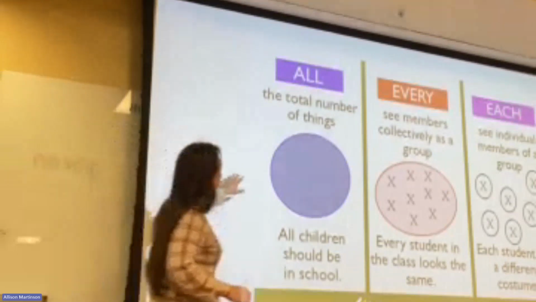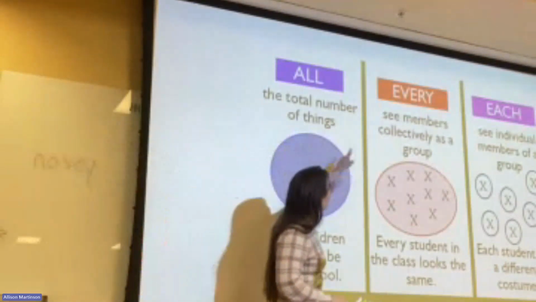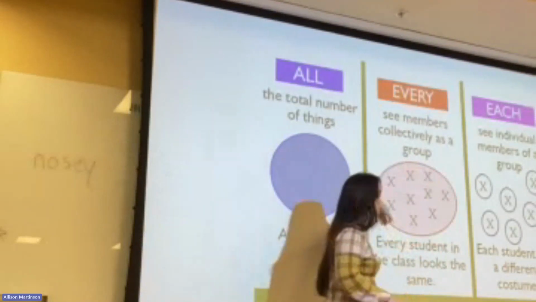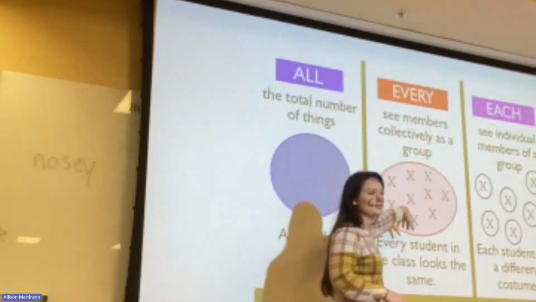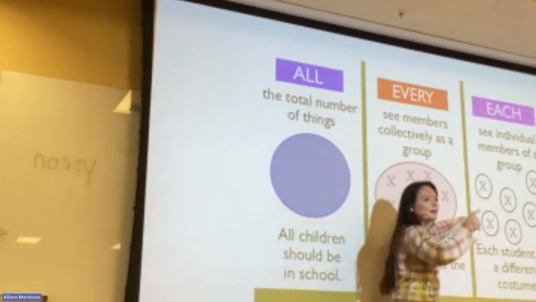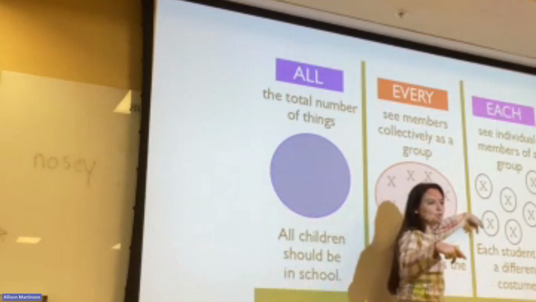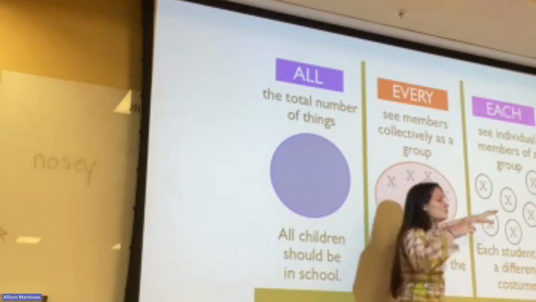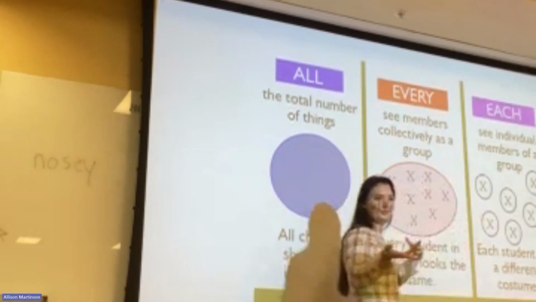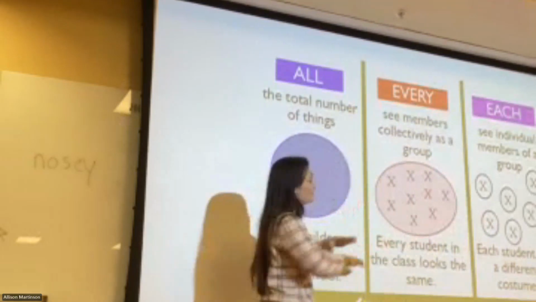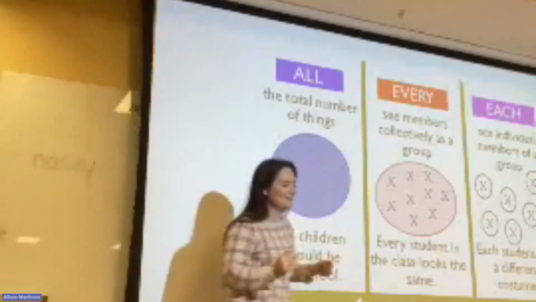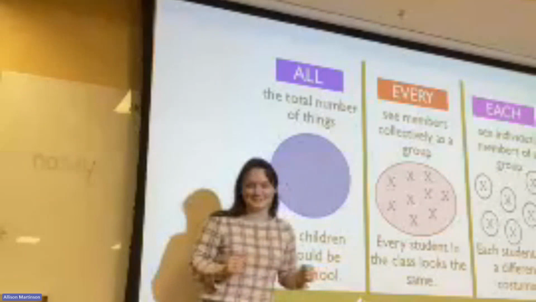Right, so all, todo, yeah. But then when we talk about every, we're seeing this as a group, right? So every student in the class, right? It's the whole group I'm talking about. But with each, I'm talking about the members of the group. So each student in the class does their homework versus every student in the class does their homework. Make sense? Okay. Yes, of course. Okay. Finally.